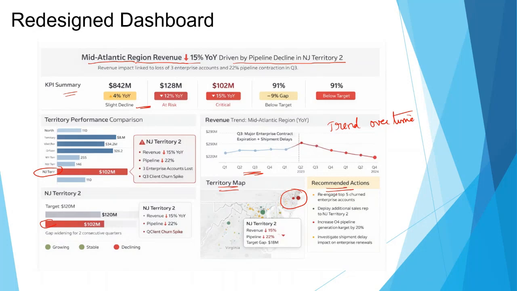The original one did not have any recommended actions. Here you have clear recommended actions. So data storytelling does not stop at describing a problem. It helps drive a decision. A dashboard just shows data. A storytelling dashboard reduces the cognitive load on the user, highlights the risk, provides the context, and guides the direction. That's the difference between reporting and insight. Now, let's dive deeper into using the Power BI and the Tableau tools very effectively for